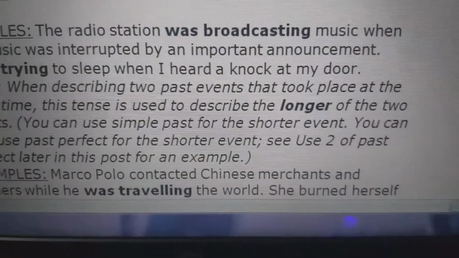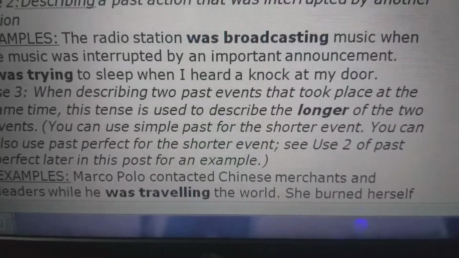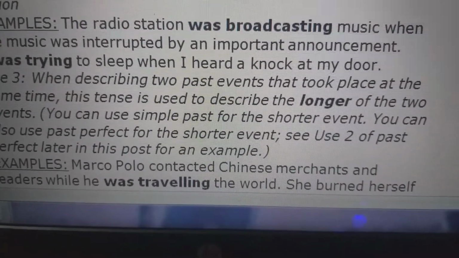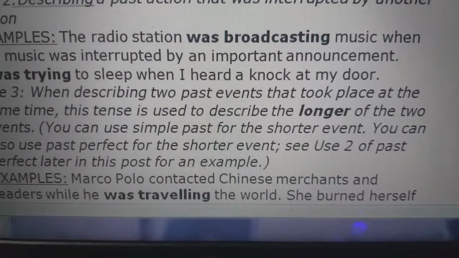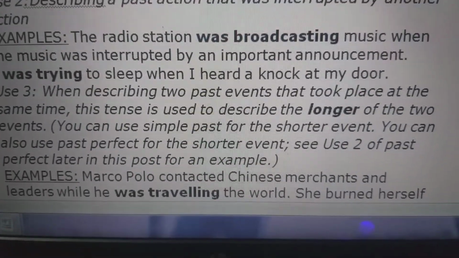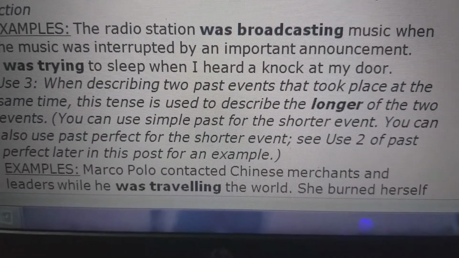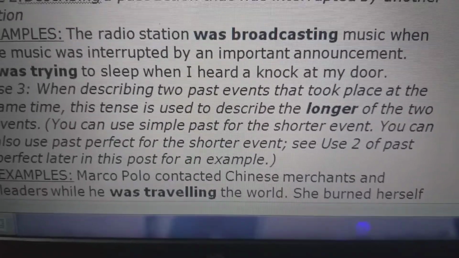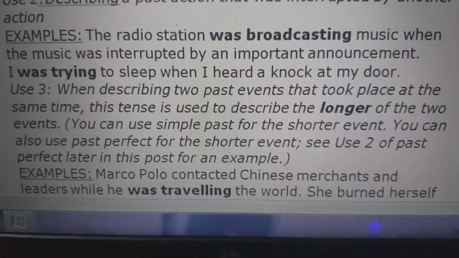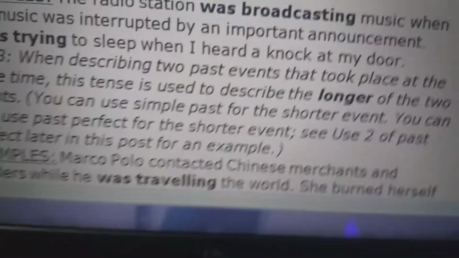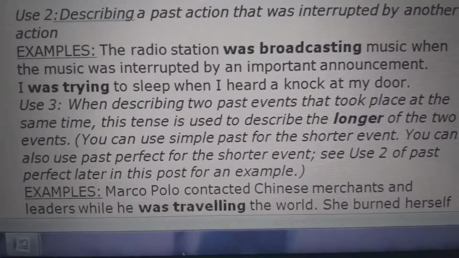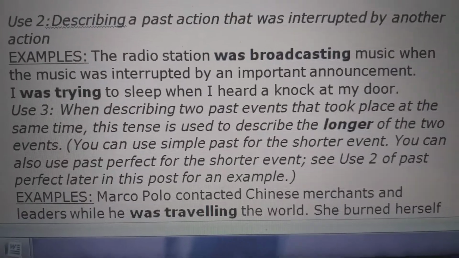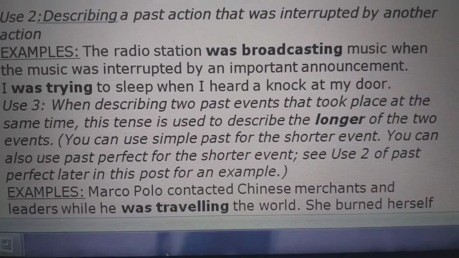to describe the longer of the two events. So where we use a simple past for the shorter event. जैसे कि दो events हैं, जो longer है उसके use करेंगे हम ing लगा के, and the second one जो shorter event है उसमें simple past. For example, Marco Polo contacted Chinese merchants and leaders while he was traveling the world.